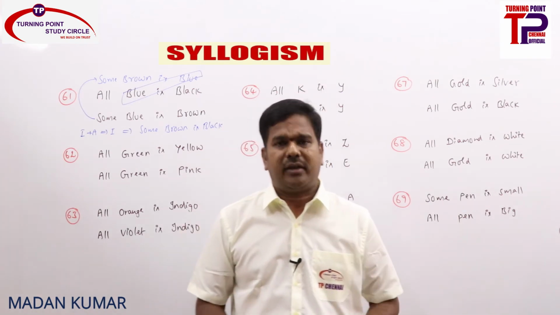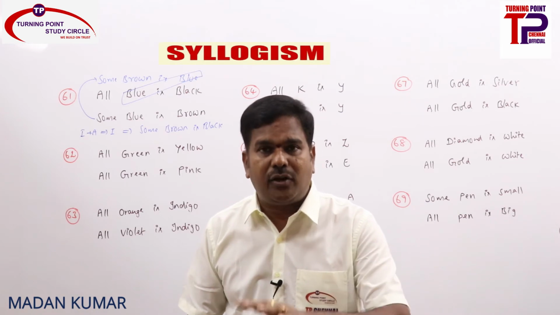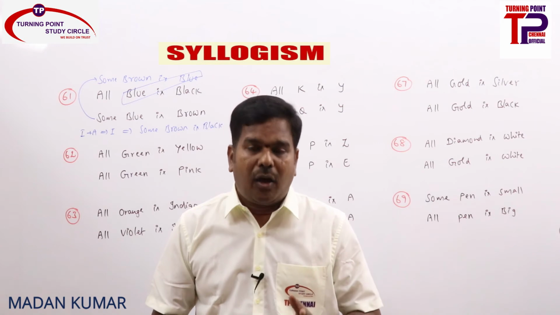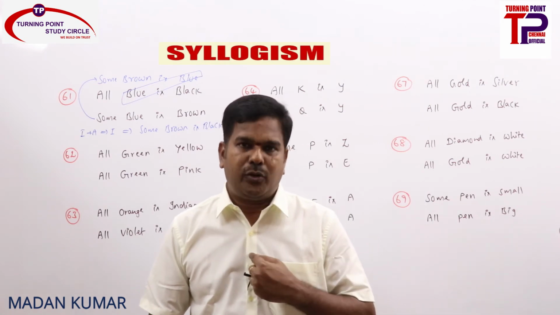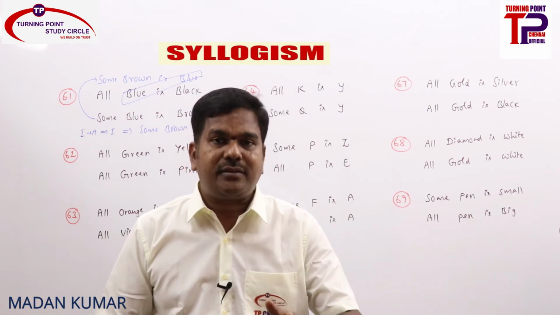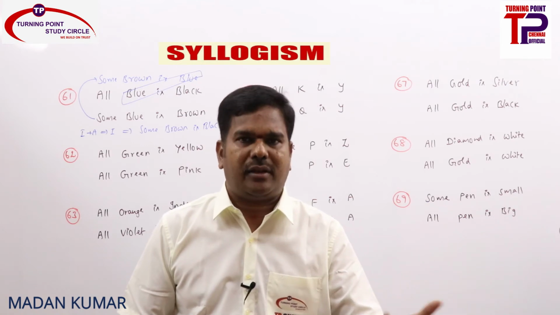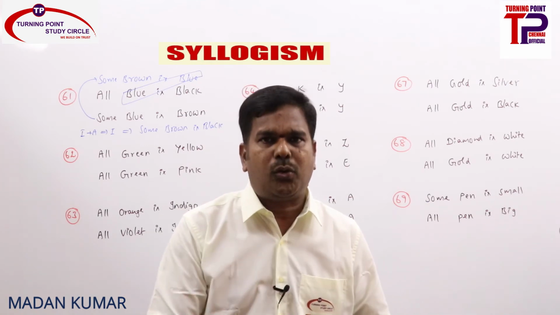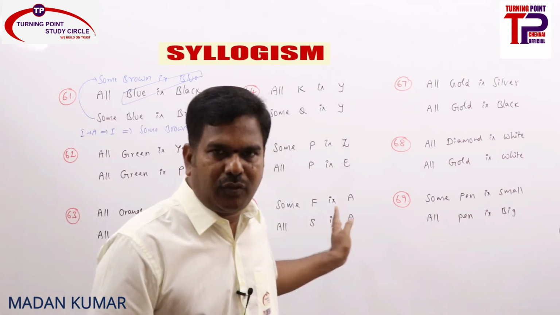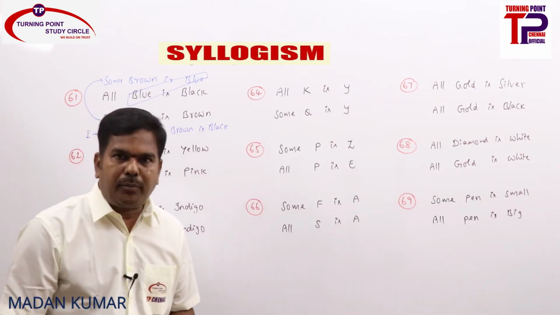You can ask, sir, what's wrong in that? I am converting A into I and saying no conclusion, but you are arriving at I converted into I, making I plus A as I as the conclusion. How do I need to move ahead? Our prime duty is always to find the answer. So what are all the ways so that we can find the answer? Without finding the answer, many options may be there. And further, we do have a separate rule here, that is the IAA rule, that I will come to later. Let us just finish these 9 questions, then I will explain it in detail. Now come to 62.